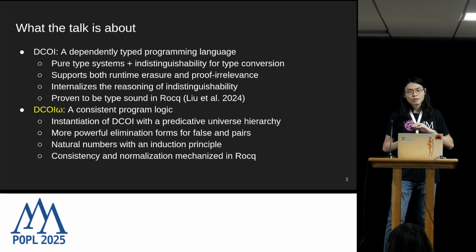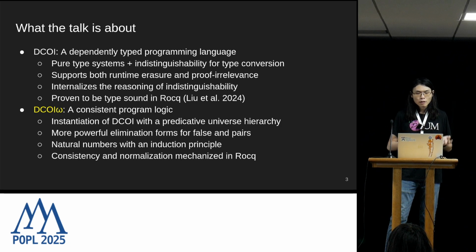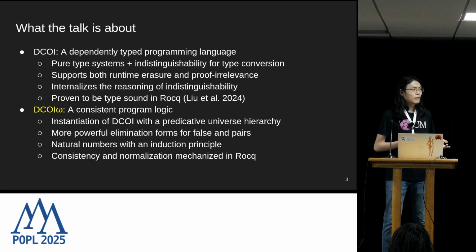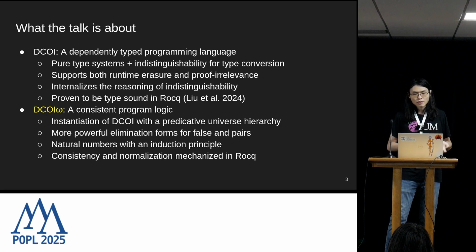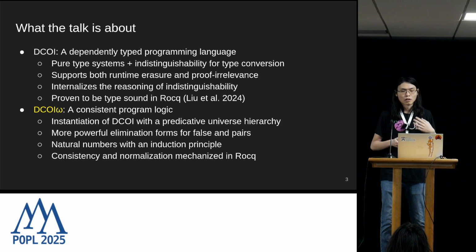DCOIω, compared to DCOI, has some other extensions, including a more powerful elimination form for false and dependent pairs. And we also extended it with infinite inductive types, the natural number type, with the induction principle. And most importantly, we managed to show that DCOIω is indeed logically consistent and also satisfies normalization. And all these have been mechanized in the Rocq theorem prover through a logical predicate.